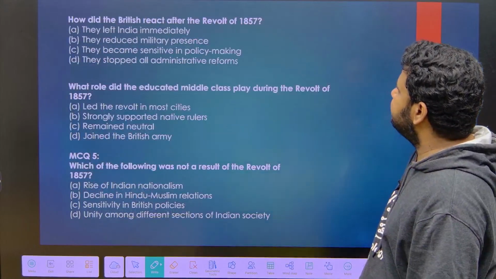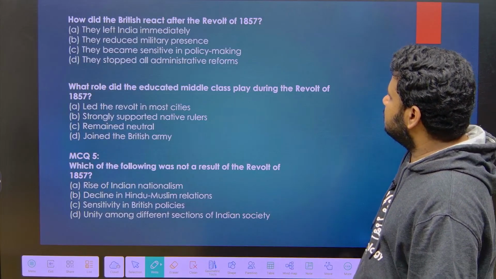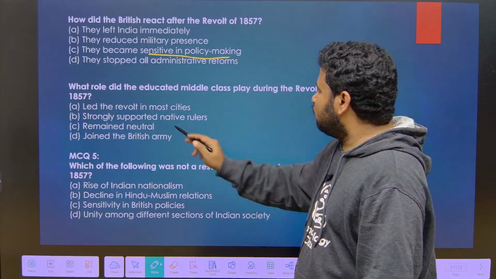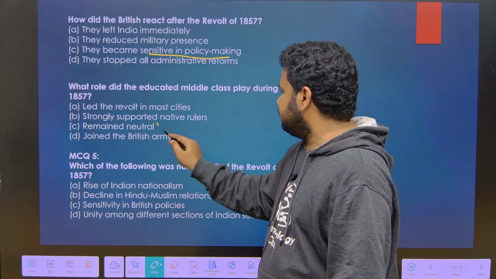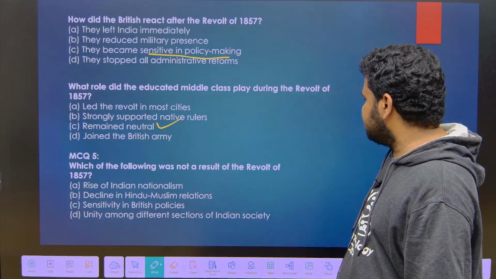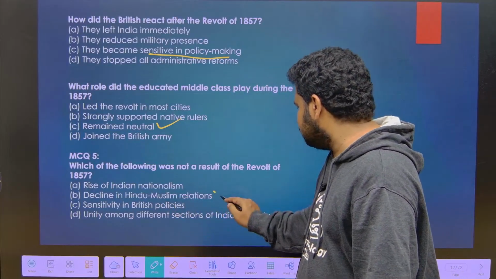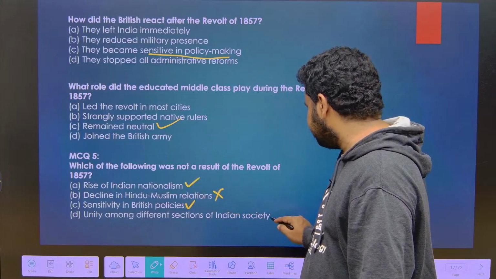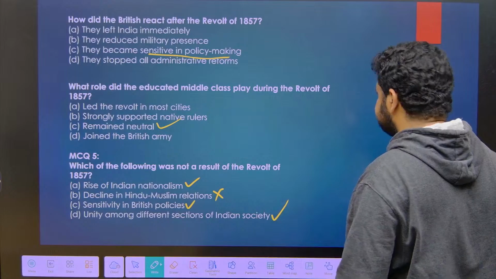Next question: how did the British react after the revolt of 1857? They became sensitive in policy making. This is the answer to this question. What role did the educated middle class play during the revolt of 1857? They remained neutral. Which of the following was not a result of the 1857 revolt? Decline in Hindu-Muslim relations? No. Sensitive British policies? Yes. Indian nationalism, unity among different sections of Indian society? Yes. There was no decline, there was an increase.